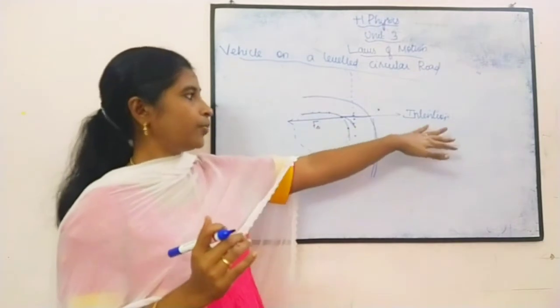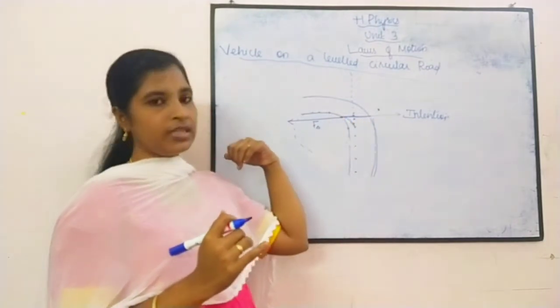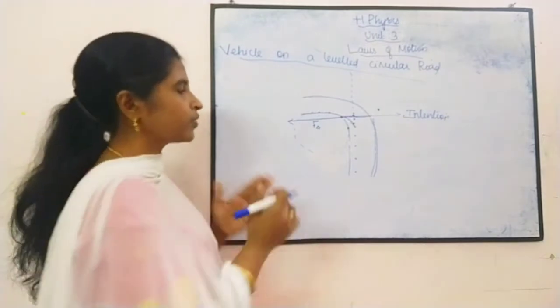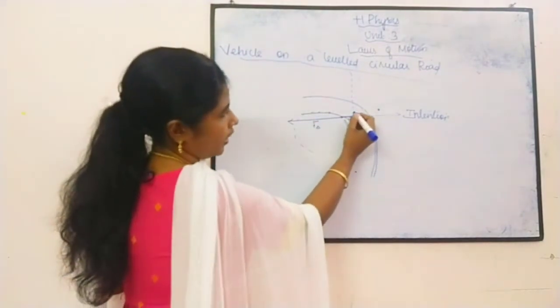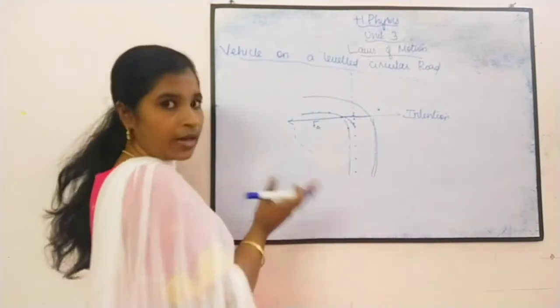Its intention is to move in this way, but this friction is making it move in this direction. Suppose you think it is moving like this and there is no friction. Suppose you consider there is no friction, what happens?